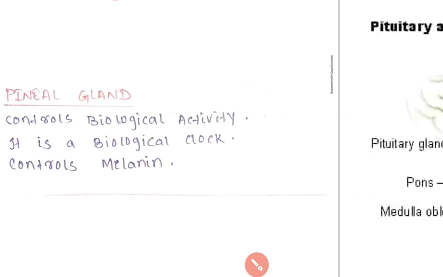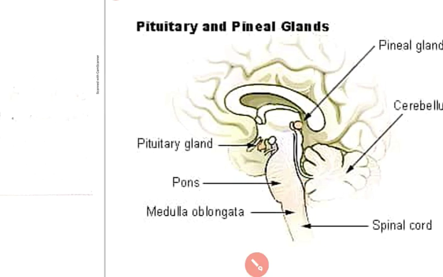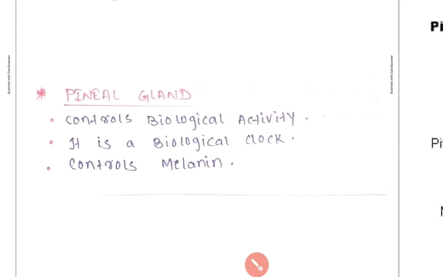Now the pineal gland. First look where the pineal gland is present. The pineal gland is present here, just opposite of the pituitary gland. This one is the pineal gland, a small gland. It is the smallest, but is not considered as smallest because it is not an endocrine gland.